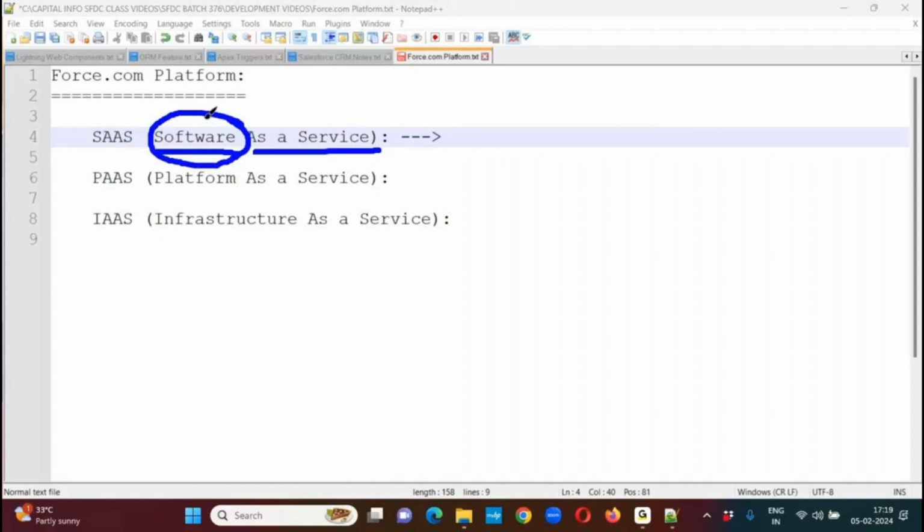Now tell me, what ready-made application is offered by Salesforce to the customers on rental basis? Salesforce CRM, right? Salesforce offers a ready-made application called Salesforce CRM to the customers on rental basis. By using this Salesforce CRM, we can automate all our business processes, like our sales related data, service related data, and marketing related data. So we can automate all these three processes with the help of Salesforce CRM.